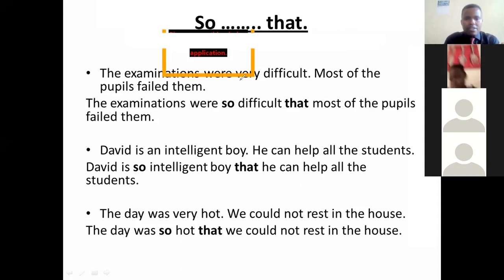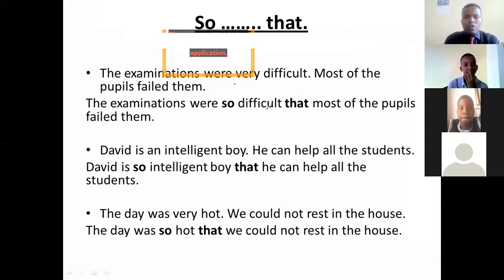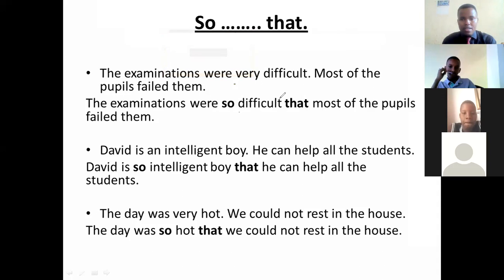Have you seen this very in the answer? This very is not in the answer. So we have to remove this very because you are going to use so that. So you cannot put this very in the answer, yet you are just joining the clauses using so that. Okay, are we together? Now let's go to the next question.